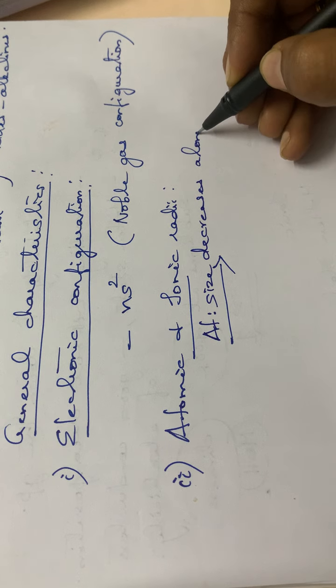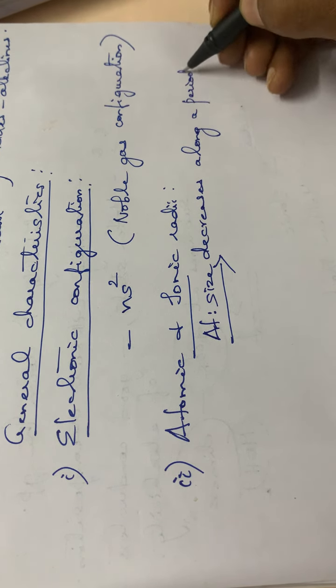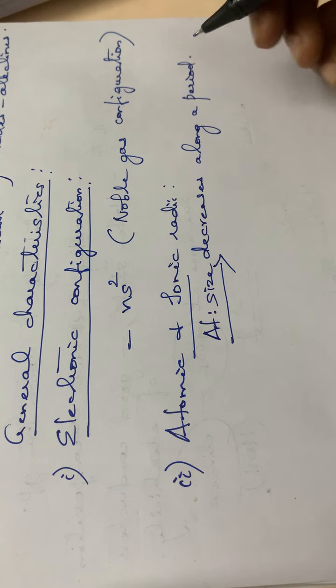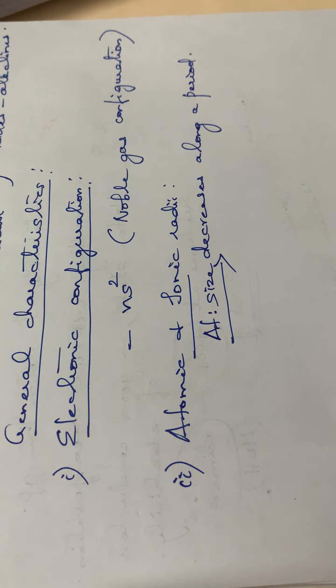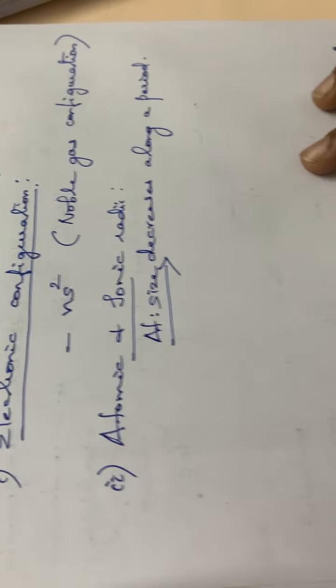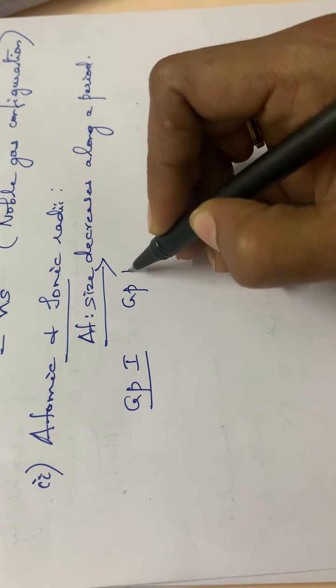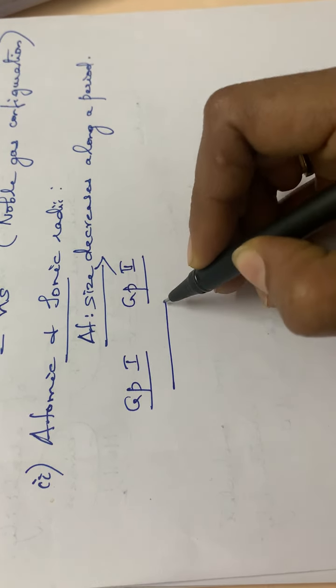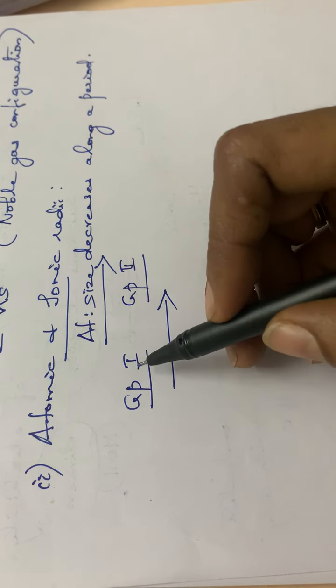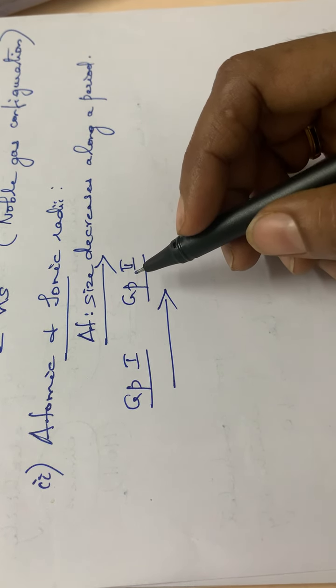That means the ionic as well as atomic size decreases along a period. So comparing group 1 and group 2, group 2 has smaller atomic and ionic radii.